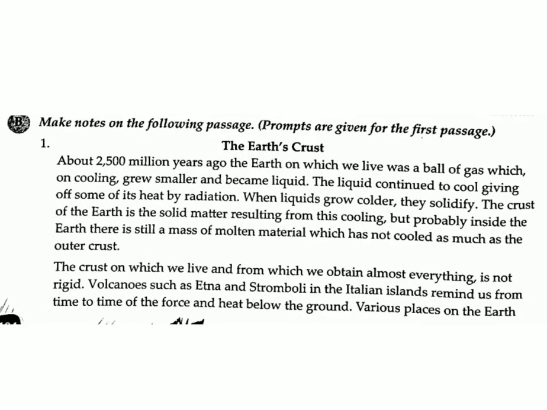B. Make notes on the following passage. Prompts are given for the first passage. 1. The Earth's crust. About 2,500 million years ago, the Earth on which we live was a ball of gas which, on cooling, grew smaller and became liquid. The liquid continued to cool, giving off some of its heat by radiation. When liquids grow colder, they solidify. The crust of the Earth is the solid matter resulting from this cooling, but probably inside the Earth there is still a mass of molten material which has not cooled as much as the outer crust.